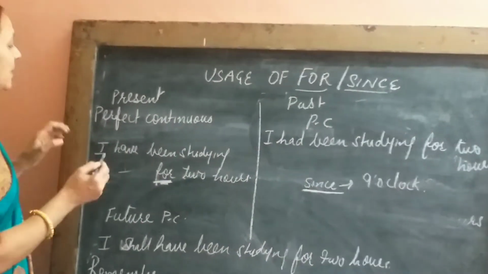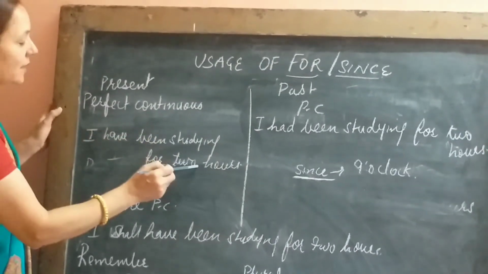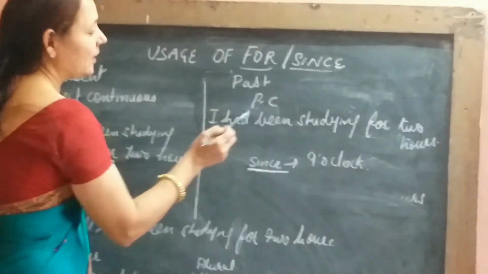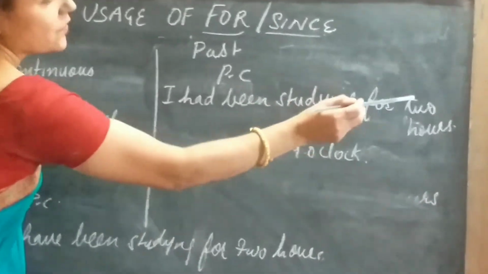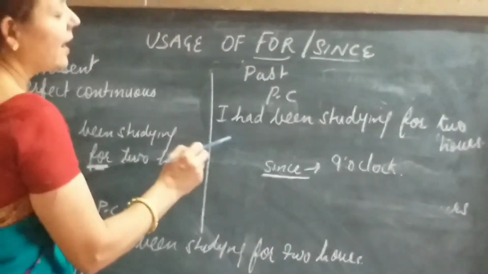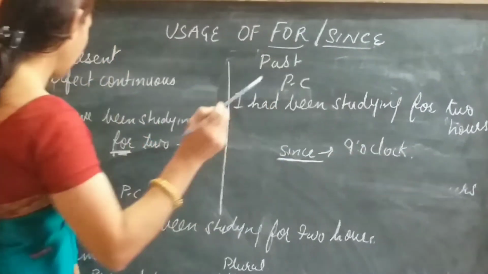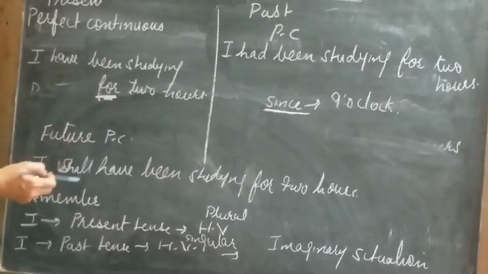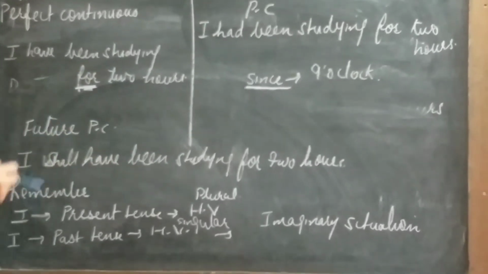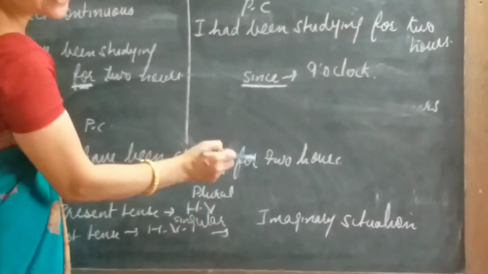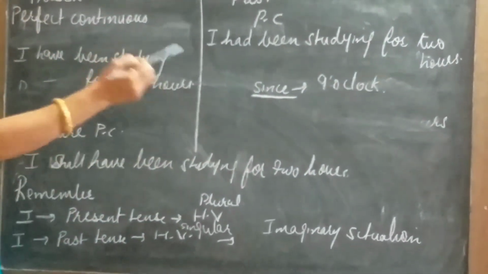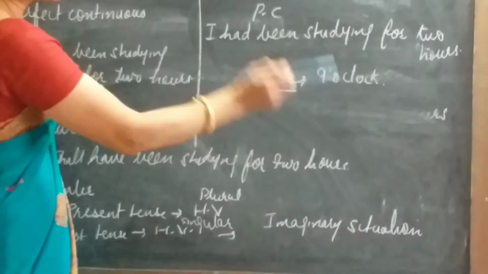So our sentences become like this: I have been studying for 2 hours, but I have been studying since 9 o'clock. In the past perfect continuous, I had been studying for 2 hours, for 10 hours, for 5 hours. But for since, you will be writing the sentence like this: I had been studying since 12 o'clock. For future perfect continuous, this remains the same: I shall have been studying for 2 hours, but for a point of time, you will be saying I shall have been studying since 9 o'clock, 10 o'clock, since Monday, since 2007, or like, since 2007 I have been studying in this school.